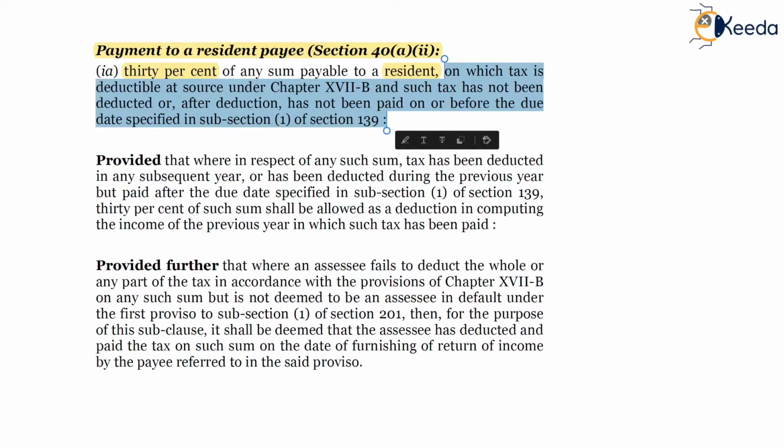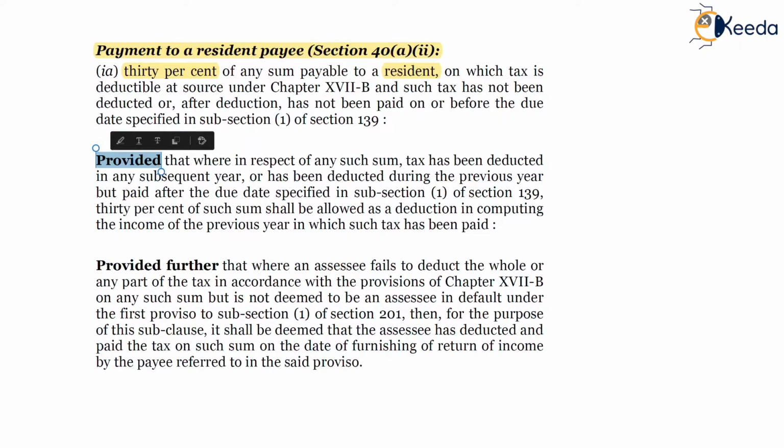So if these conditions are satisfied, then the amount of disallowance is 30%, provided that where in respect of any such sum tax has been deducted in any subsequent year, or has been deducted during the previous year but paid after the due date, then 30% of such sum shall be allowed as deduction in computing the income of the previous year in which taxes have been paid.